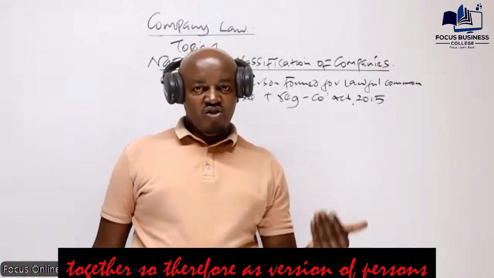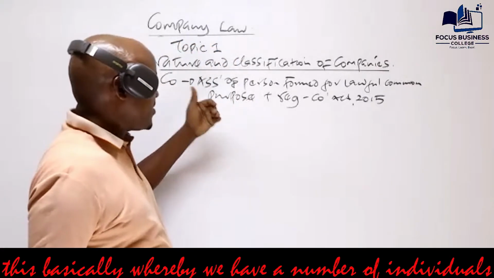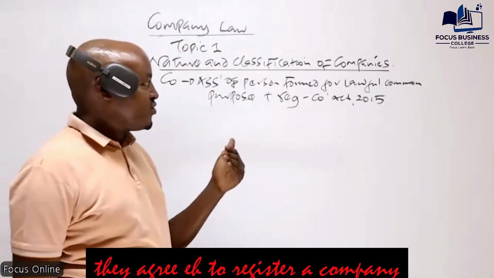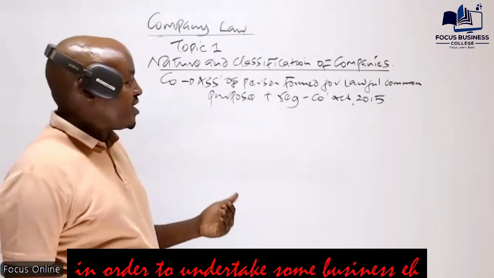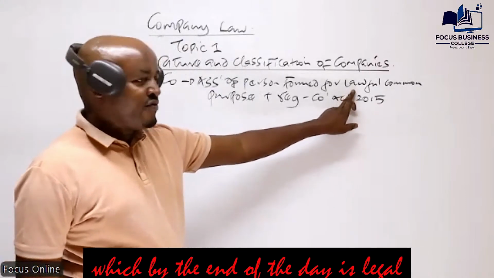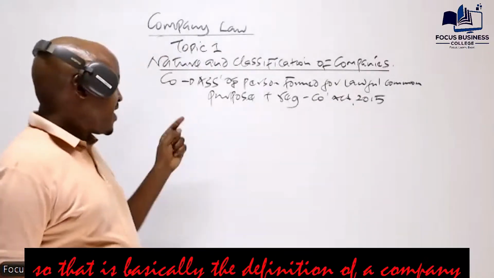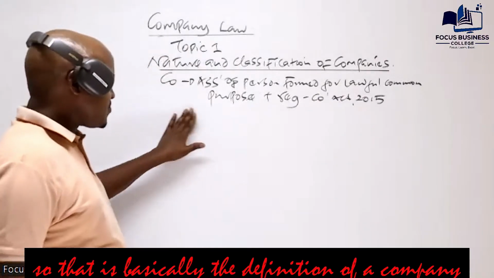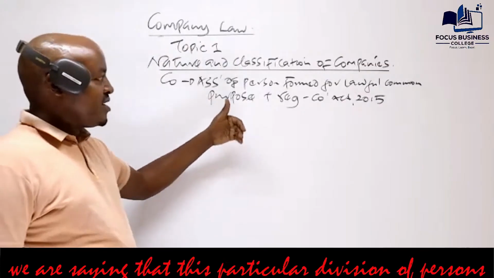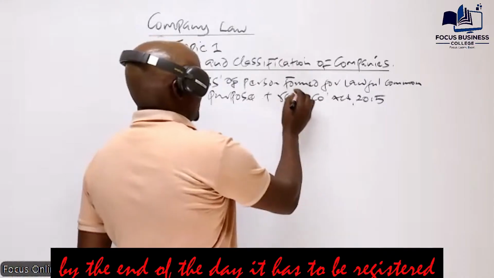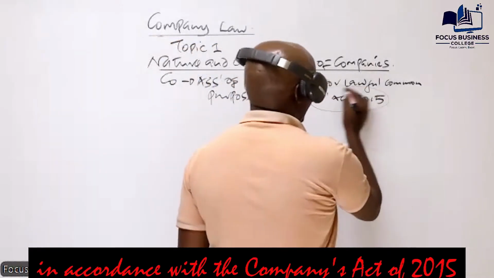So therefore, association of persons is basically whereby we have a number of individuals, two or more persons, who come together. They agree to register a company in order to undertake some business, which by the end of the day is legal, or basically a business which is lawful. So that is basically the definition of a company. And in this case, we are saying that this particular association of persons, by the end of the day, has to be registered in accordance with the Companies Act of 2015.